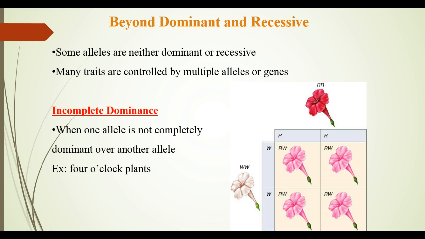So if we go beyond dominant and recessive in Mendelian genetics, there are some conditions where alleles are neither dominant or recessive. Many traits are controlled by multiple alleles or genes. Our first example is incomplete dominance found in 4 o'clock plants. When one allele is not completely dominant over the other, we will see a blend of the two alleles. So in this case we have white flowers and red flowers, and it produces pink flowers.